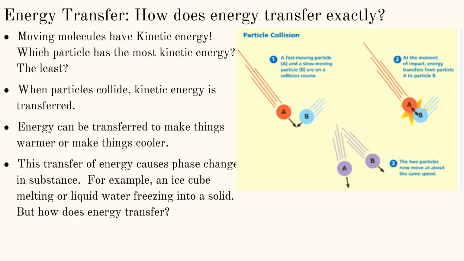Energy can be transferred to make things warmer or make things cooler. The transfer of energy causes phase changes in substances, for example, an ice cube melting or liquid water freezing into a solid. But how does energy transfer?